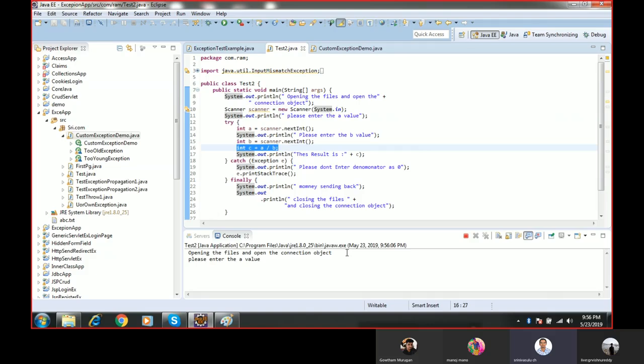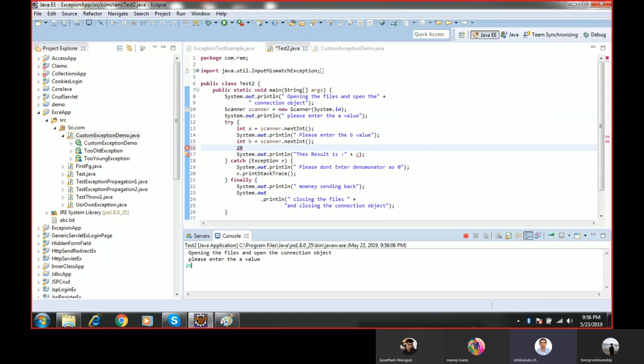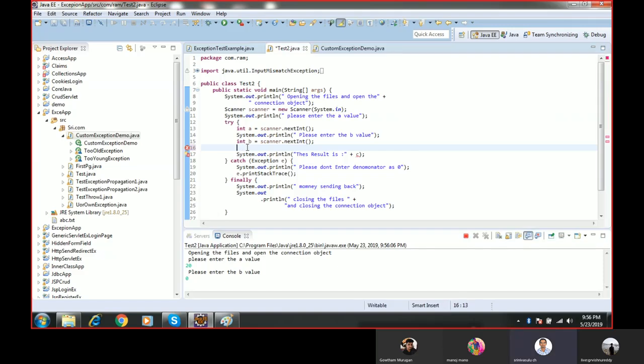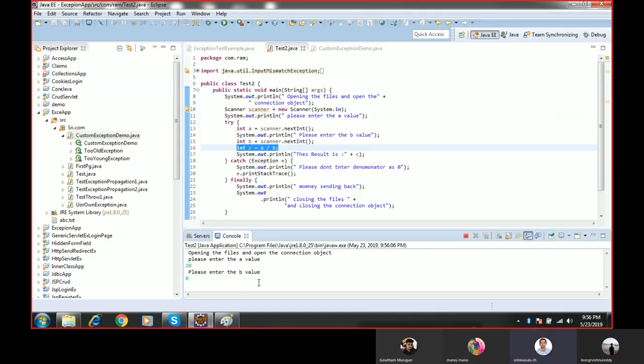Now please enter the A value. A value is 20. Then please enter the B value. B value is 0. I am passing 0. So if I pass 0, then see, there is an exception.